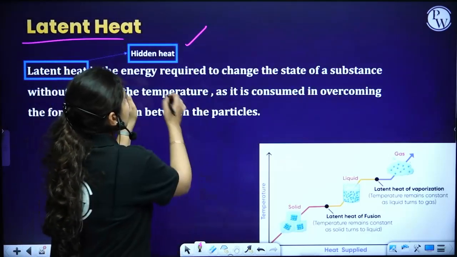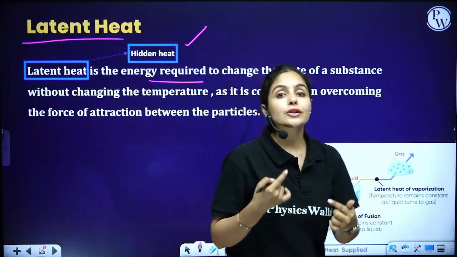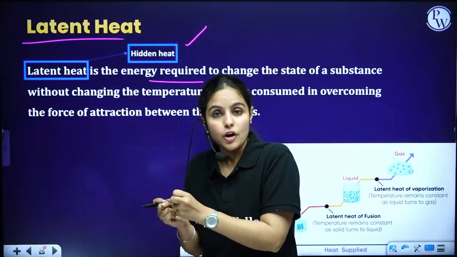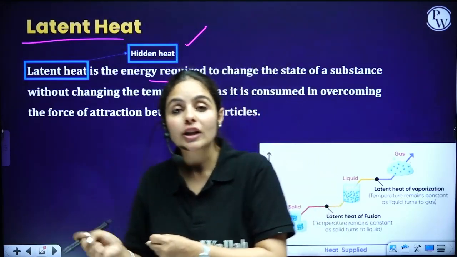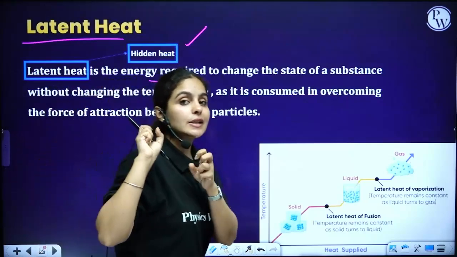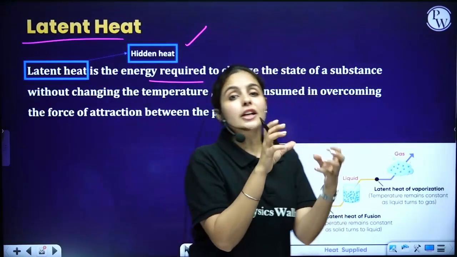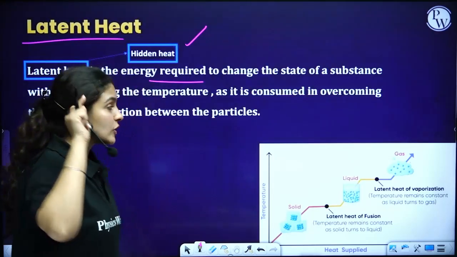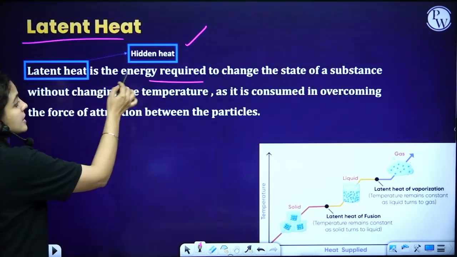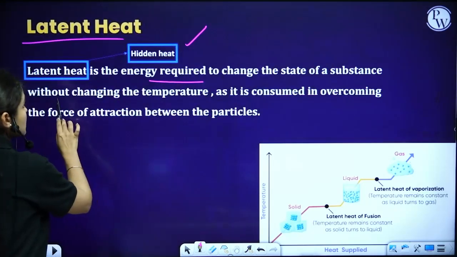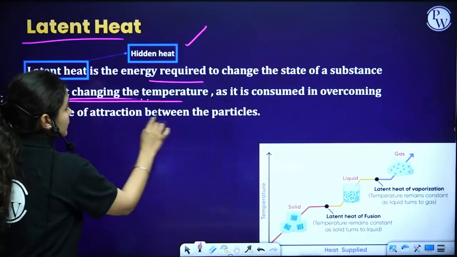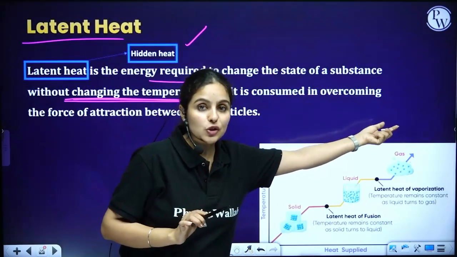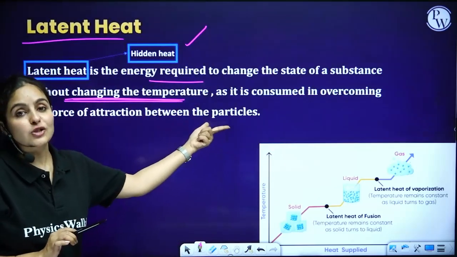So, latent heat is the energy required to change one state into another. To convert solid to liquid state, there is a hidden heat in the system which helps to convert solids to liquid, or liquid into vapor state, and that you cannot judge on the thermometer. That is called latent heat. Latent heat is the energy required to change the state of a substance without changing the temperature. That's the important line. That hidden heat is being consumed in overcoming the force of attraction between particles.